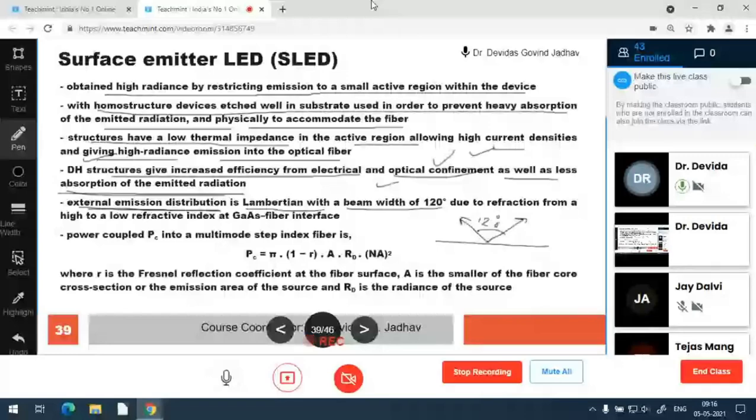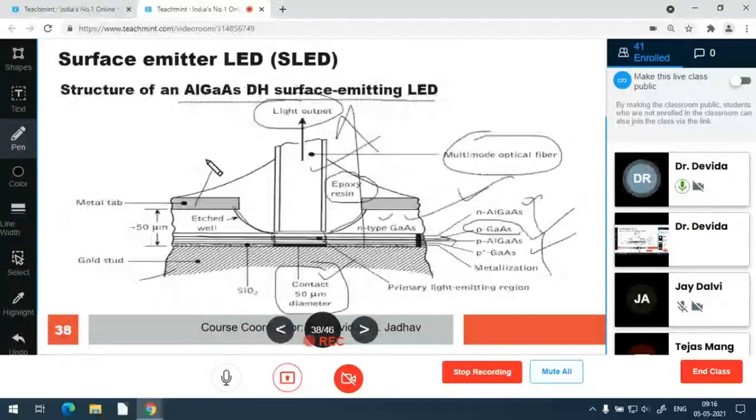This is not a pencil-like beam, so it has a divergence angle of 120 degrees. So, considering the refraction from high to low refractive index, into the glass fiber, the power coupled into a step index fiber in this case, for this particular structure, the surface emitter LED, SLED, the power coupled into this particular fiber.